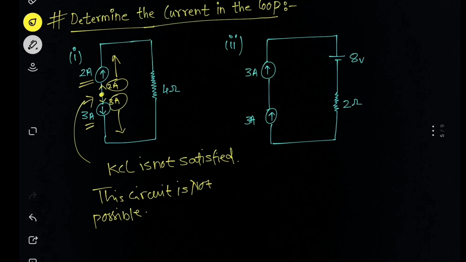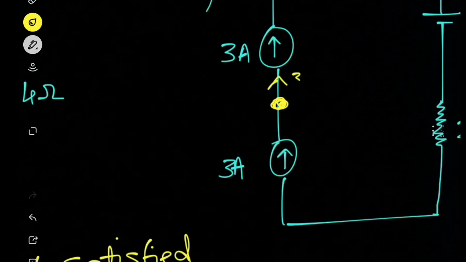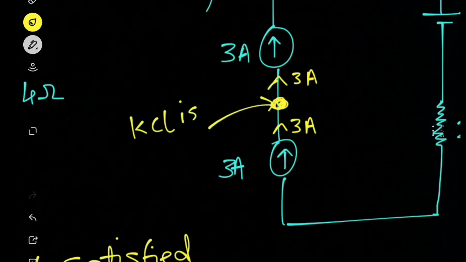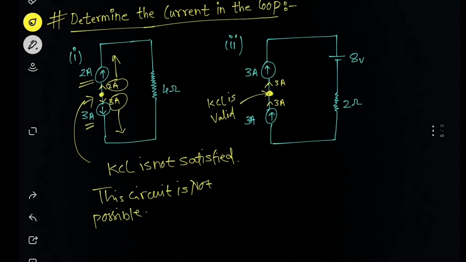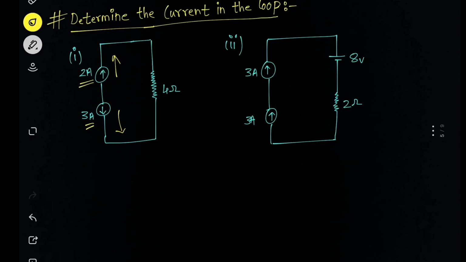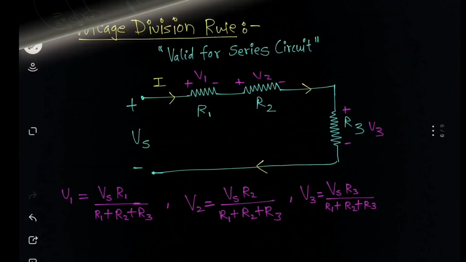Now in the second one, similarly, if I take a junction here, a point here, and if we zoom in and see, 3 ampere current is going outward and 3 ampere current is going inward. So here we can say that KCL is valid, because whatever current comes in is the current that goes out. So this is the topic that I wanted to explain, so that you don't make any mistake during the exam. Now let's move ahead.